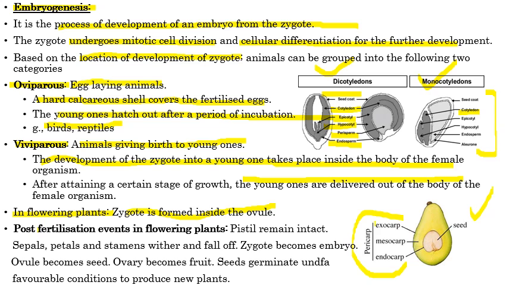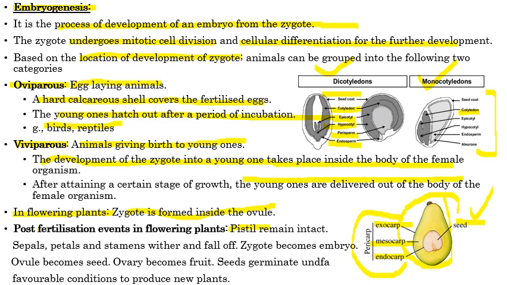Pericarp is formed by an outer exocarp, a middle fleshy mesocarp, and an internal hard endocarp, inside which the seed is protected. When this fruit is eaten and dispersed by an animal, the seed comes out from its body, and when it gets favorable conditions, it forms a new seedling.